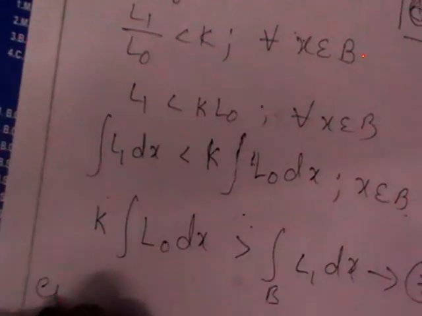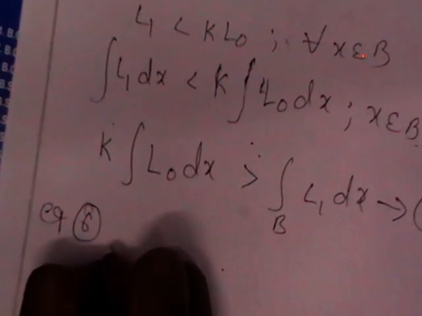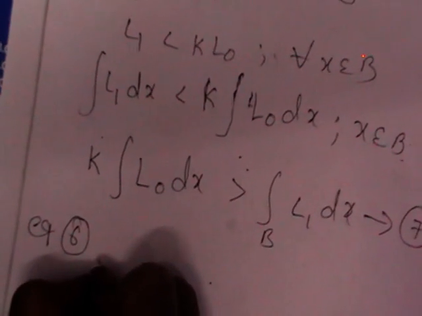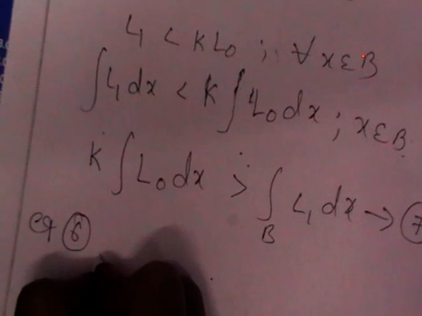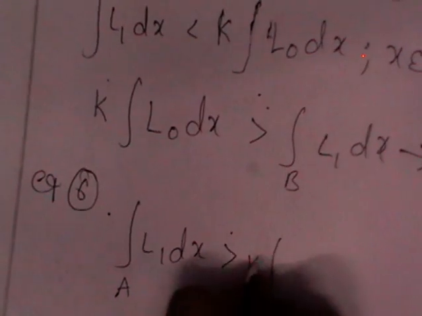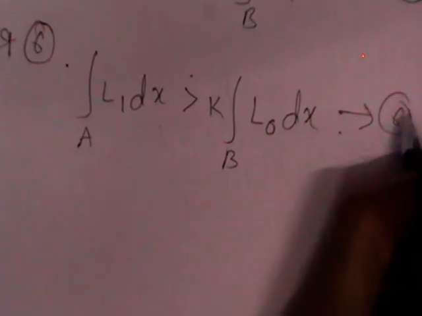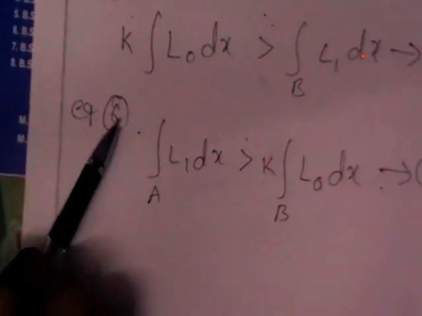I want to write equation number 6 again. What did we get in equation number 6? It is nothing but integral over A of L1 dx greater than K integral of L0 dx. So this is equation number 6 and this is equation number 7.